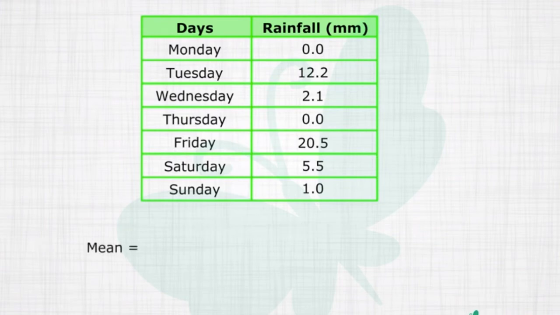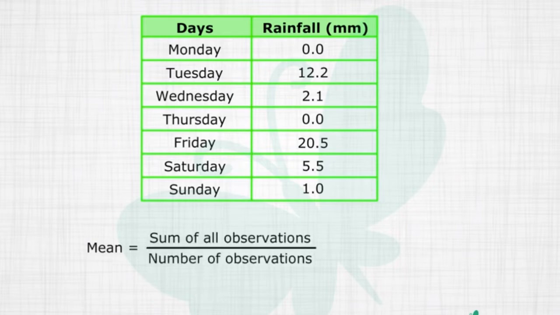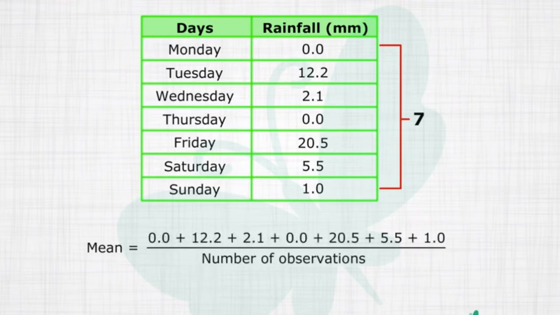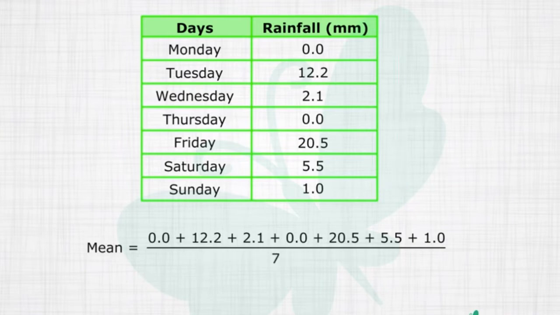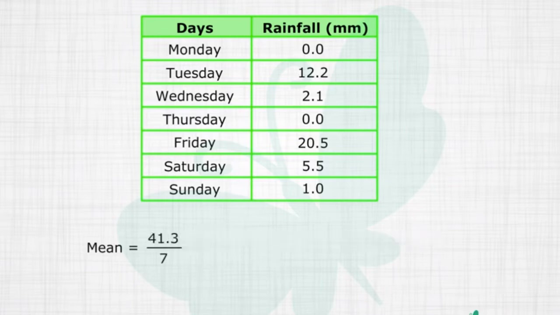We need to find the mean rainfall of the week. For this, we need to add all the observations and then divide this sum by the number of observations. In this case, the number of observations is 7, as we have the data for 1 week or 7 days. So what is the mean rainfall? It is 0 plus 12.2 plus 2.1 plus 0 plus 20.5 plus 5.5 plus 1 divided by 7, which equals 41.3 divided by 7 or 5.9 millimeter. So that is the mean rainfall for the week.